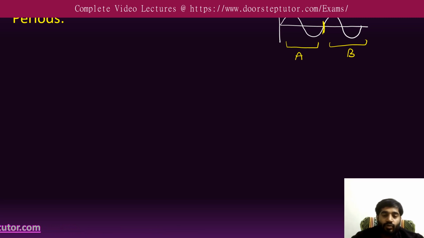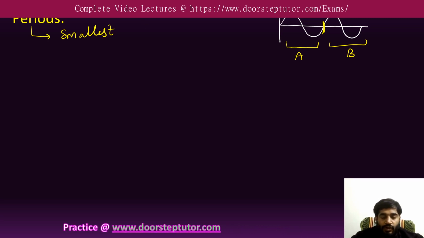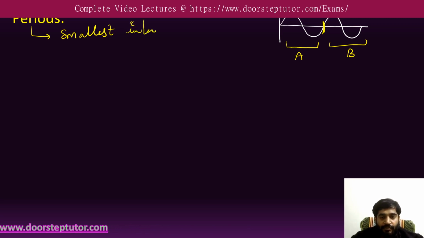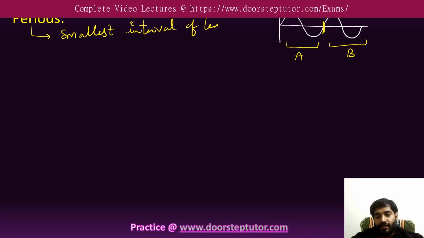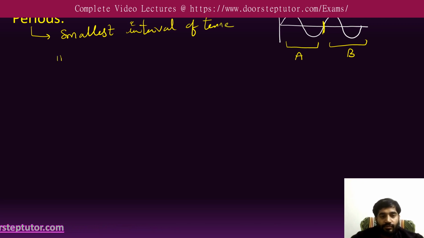So the period is the smallest interval of time in which the motion is repeated.